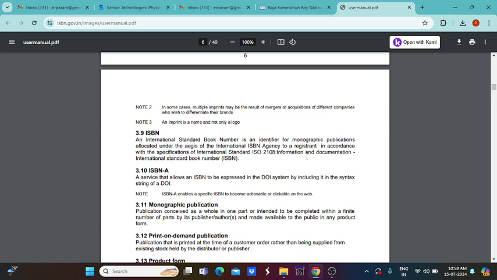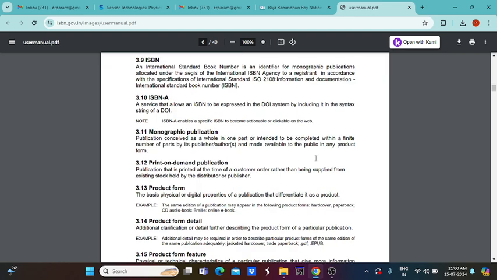For monographic publications, it is allocated under the ISBN agency to a resident in accordance with the specifications of the international standard ISO 2108, information and documentation. So next, monographic publication, I have already explained to you.